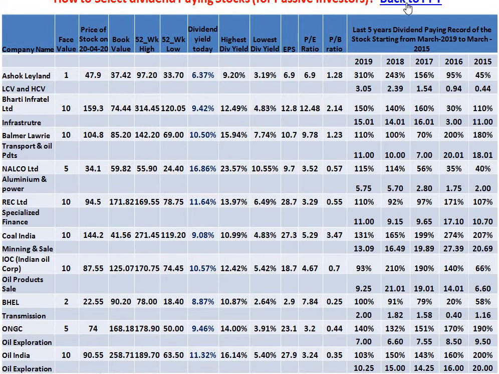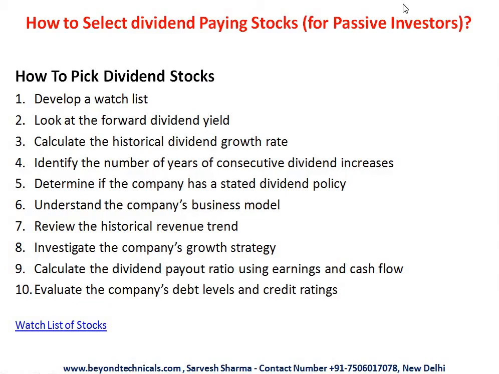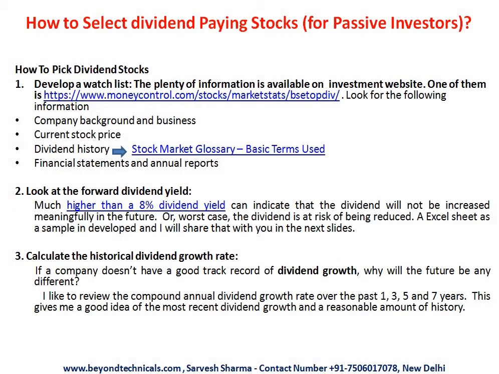So let's go back. We'll start step by step. This is how we have developed a watch list. That's the very first step, which is why I showed you how to make a watch list of stocks. The second step is how to look at the dividend yield. Again, I have shared that let's put a benchmark of 8%. Anything above 8% is going to be better than the bank.